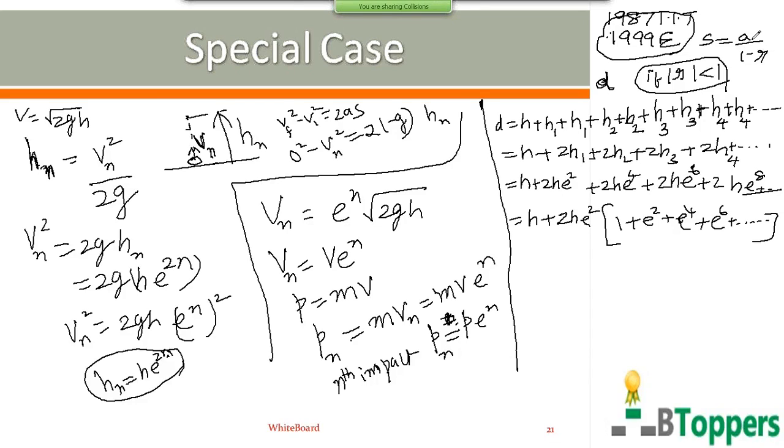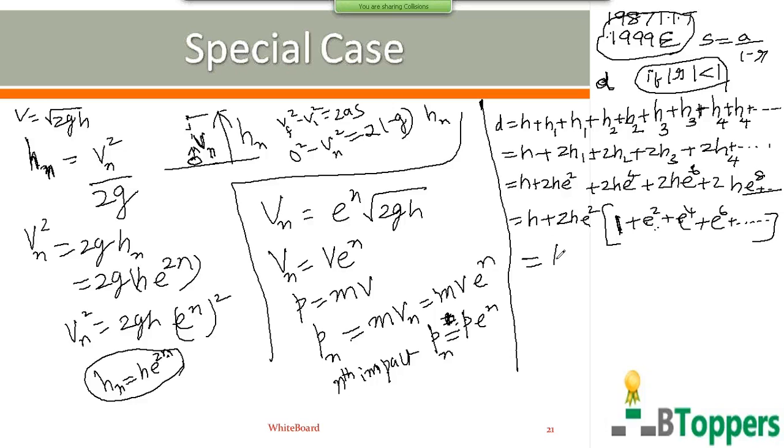If r is the common ratio and a is the first term, the sum of the infinite number of terms of a geometric progression is a by 1 minus r, where r is the common ratio, the ratio of the second term by the first term, and a is the first term. Or common ratio you can write as third term by second term, or any term divided by the previous term. So in this series of terms within brackets, the first term a equals 1. The common ratio is second term by first term, that is e square by 1 or e square.